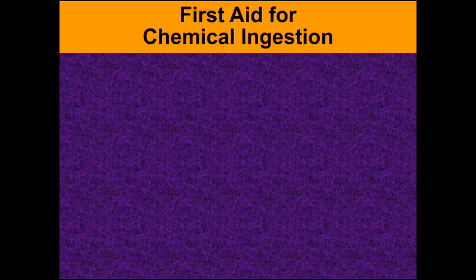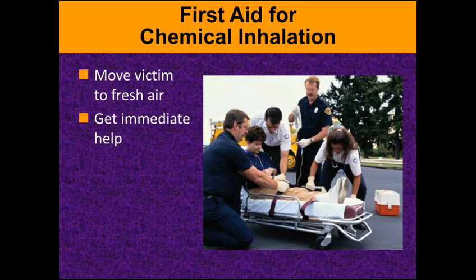In case of a person who has met with a chemical accident, he is considered a victim. Move the victim to fresh air. He should be taken out from the working area. He should be made available in the open atmosphere, and he should get fresh air and immediate help from the medical department, and he should be taken to the hospital immediately.